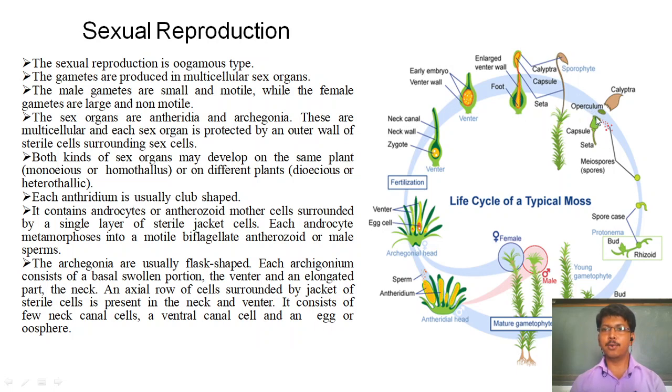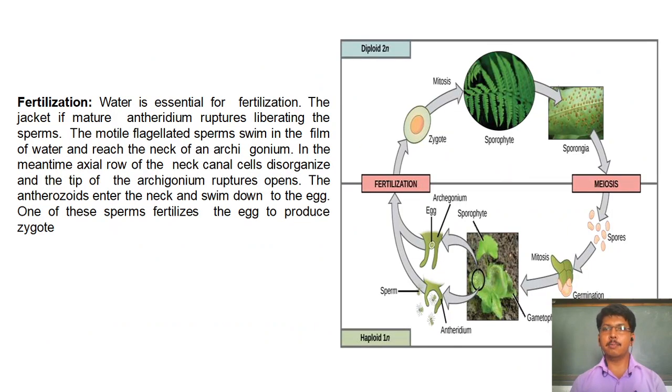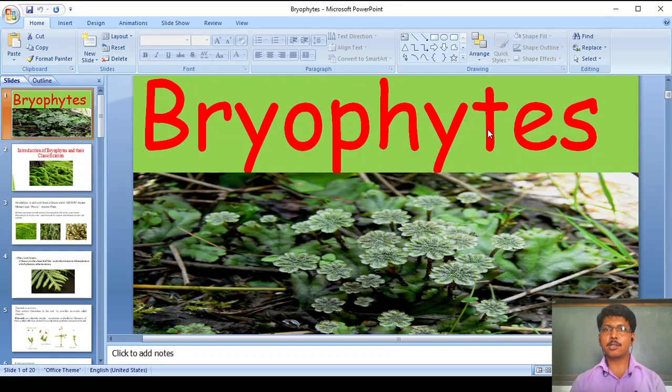In the spore capsule they produce spores, and these spores mature. After maturation they are liberated into the environment and germinate in a favorable environment. After germinating they develop the same body. So this is the sexual reproduction or life cycle of the bryophyta members. After fertilization, again it is the same explanation. So that's all about the bryophyta.